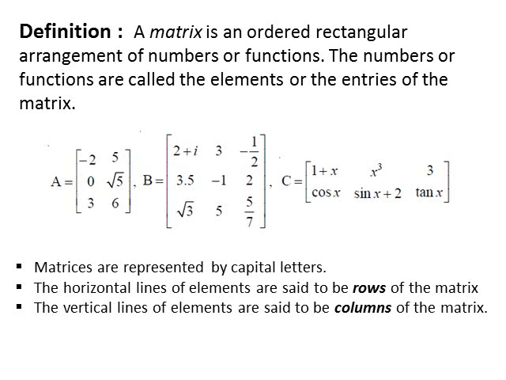The horizontal lines of elements are said to be rows of the matrix. The vertical lines of elements are said to be columns of the matrix. In this chapter, we shall consider only those matrices whose elements are real numbers or functions taking real values.